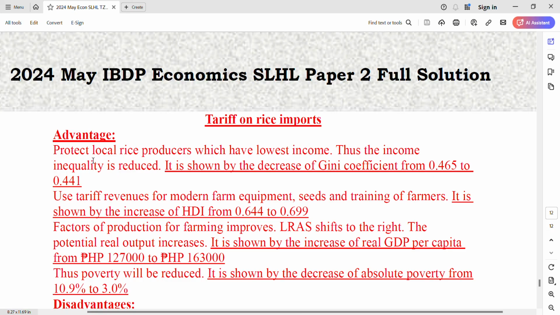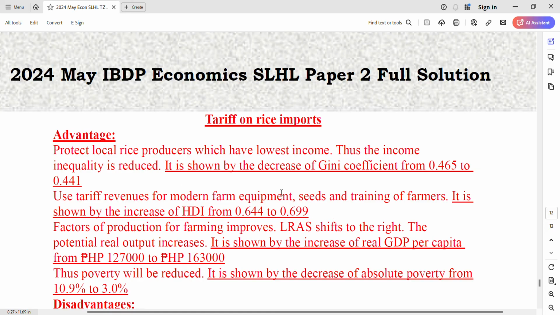It protects local rice producers, and they always have the lowest income. So the income inequality is reduced. It's shown by the decrease of the Gini index from 0.465 to 0.4441. And then they also use the tariff revenue for the farming district and for training of the farmers. So the human factor of production becomes more knowledgeable, so the HDI increases, although slightly, from 0.644 to 0.699.